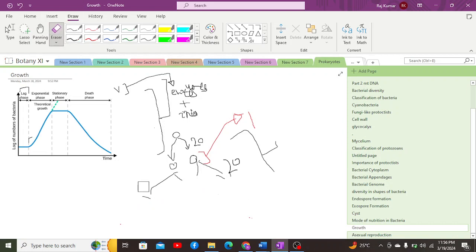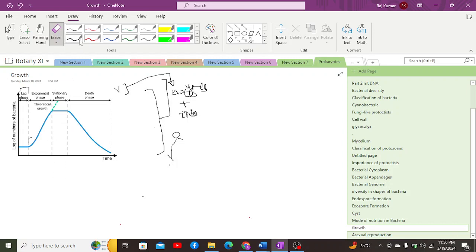After that, the exponential phase or log phase is the actual phase in which the cells, which are completely prepared for cell division, will start dividing at a rapid rate, such that the population will double with the doubling time, or generation time. The doubling time is the time required for the bacterial population to double itself. Within that time period, if the bacterial population is being doubled, this would be considered exponential growth, and the phase would be considered the exponential phase.